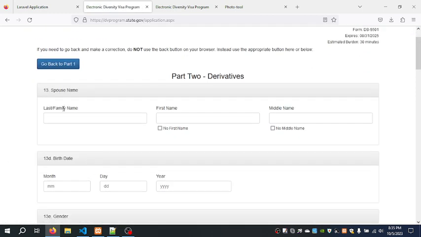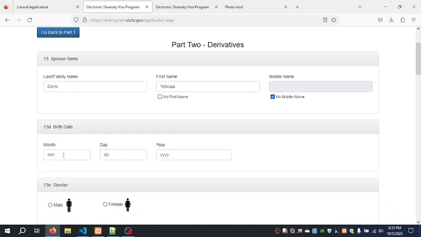Okay, so the next page, first of all, you write your spouse name. This is the name that came into my mind. So no middle name. Make sure that your spouse, whether wife or husband, has a middle name. If they have a middle name, you write it there. If they don't, then you leave it there. You close it.